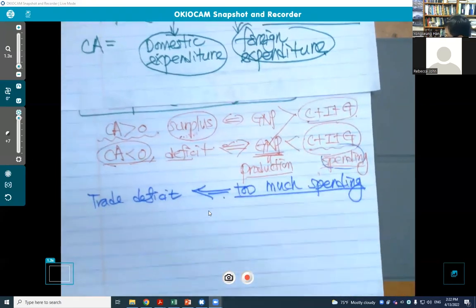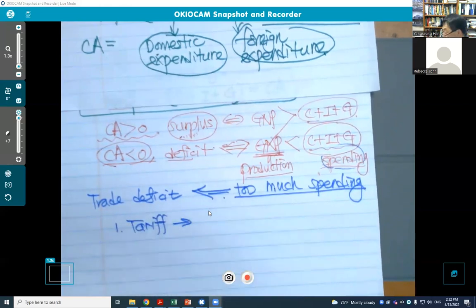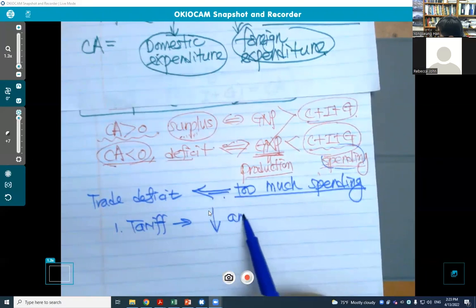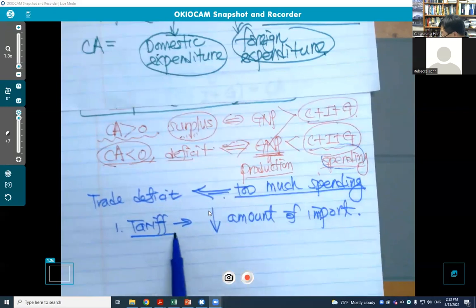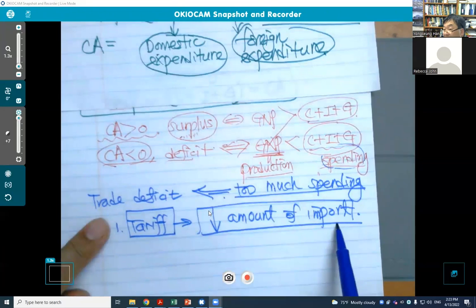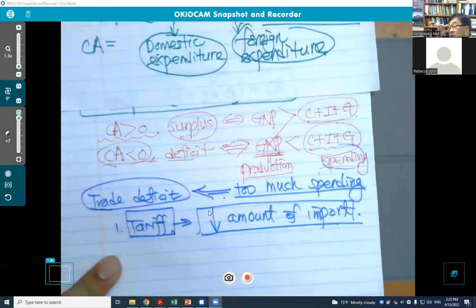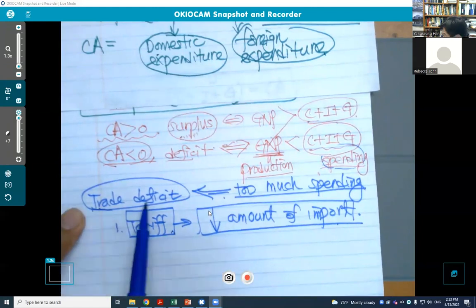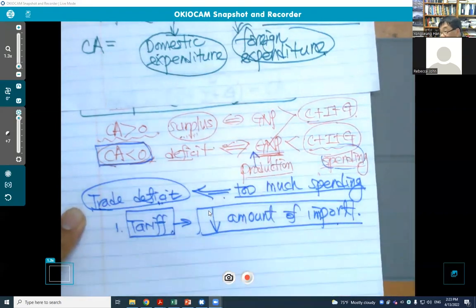So far we talked about this. If we impose a tariff, we can reduce the amount of imports. This is what we know. By imposing a tariff, we try to reduce imports. But a tariff itself is not the solution to this problem. If we want to solve the trade deficit, we have to either increase domestic production or reduce our spending.